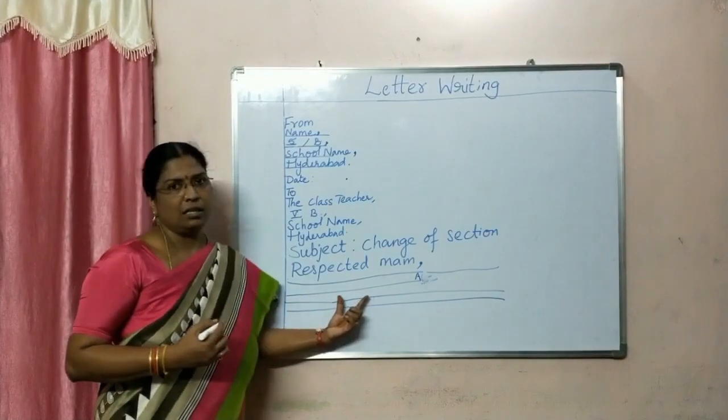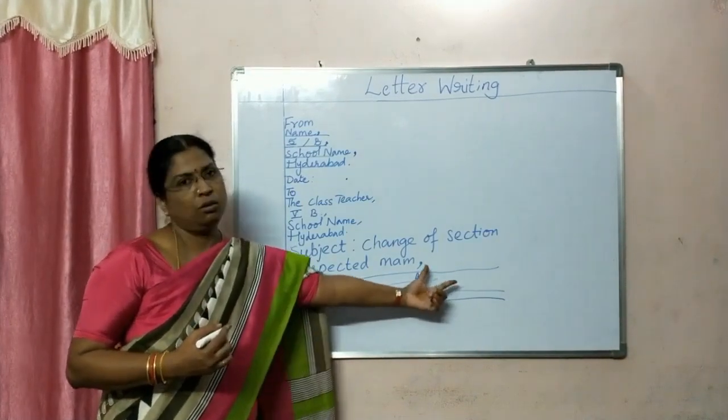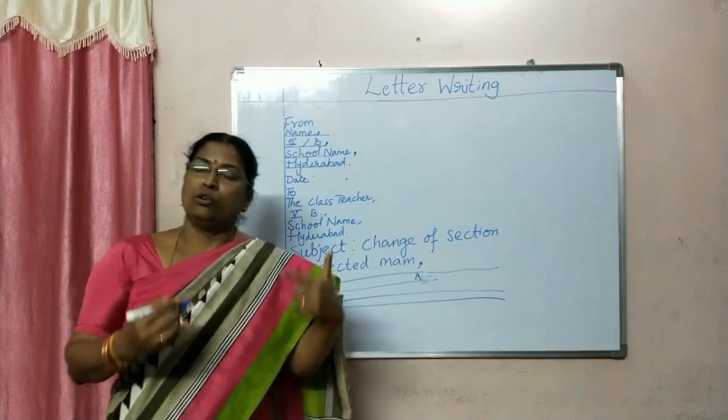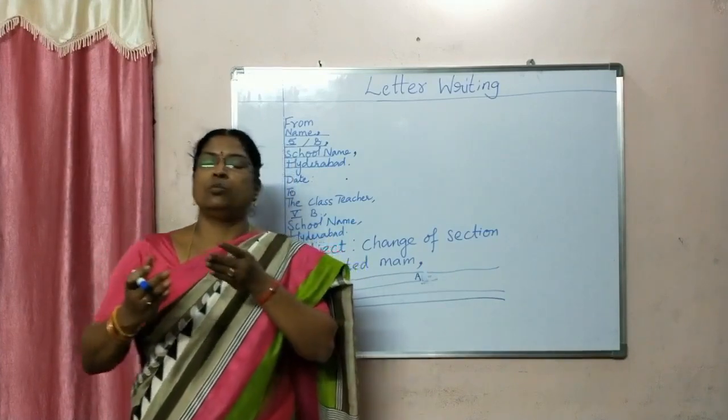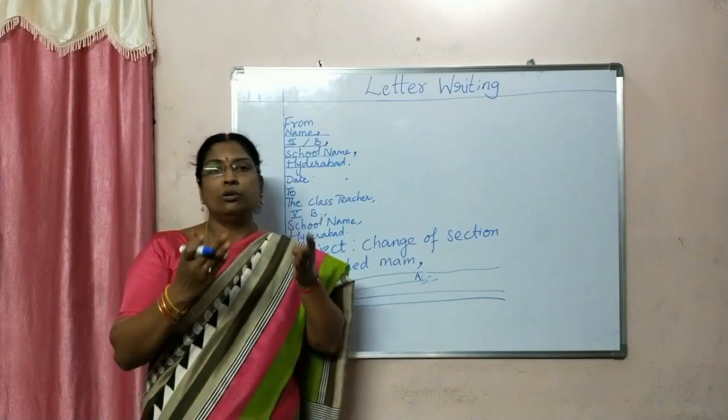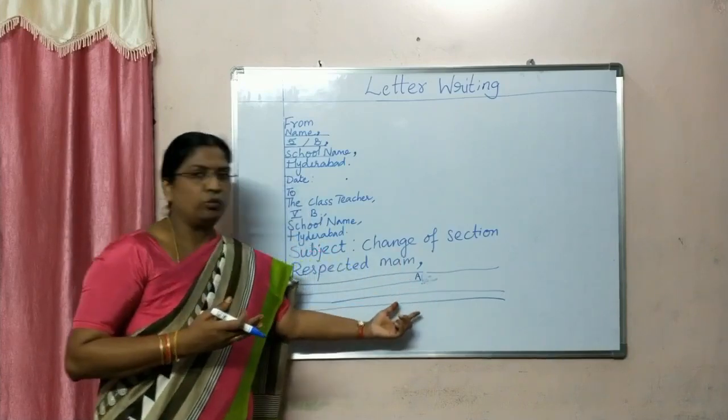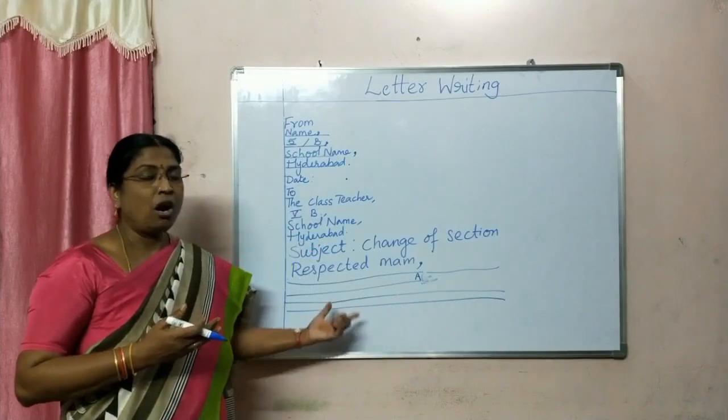Okay, he is my close friend who is in section A. So you can also write how intimate you both are and how you do the work together. That you need to mention in the second paragraph. So how do you write?